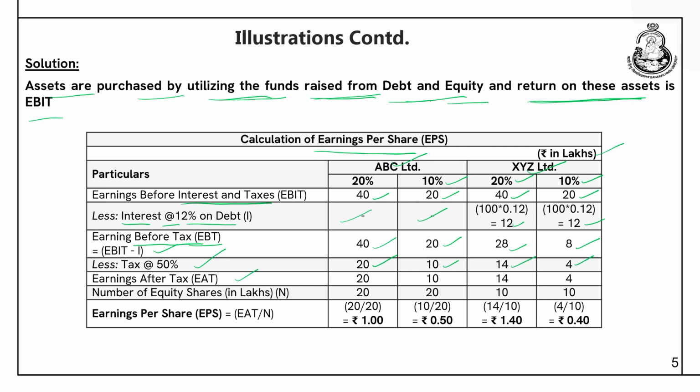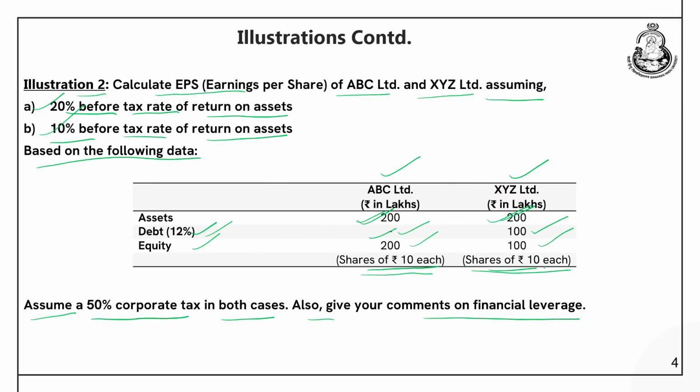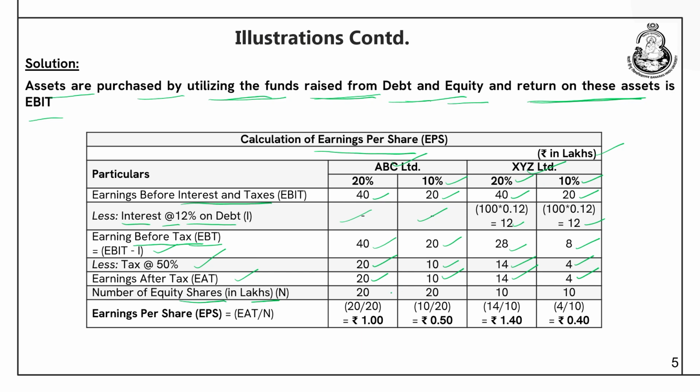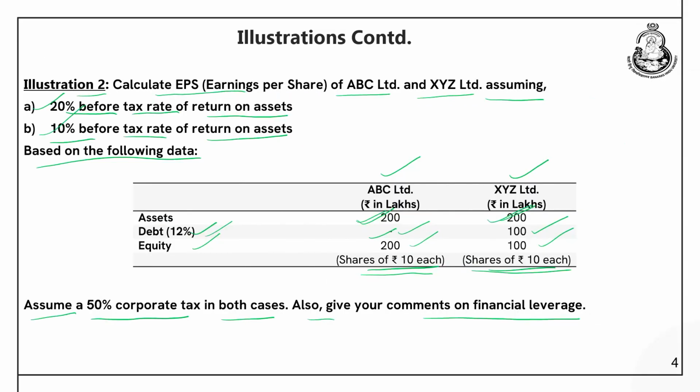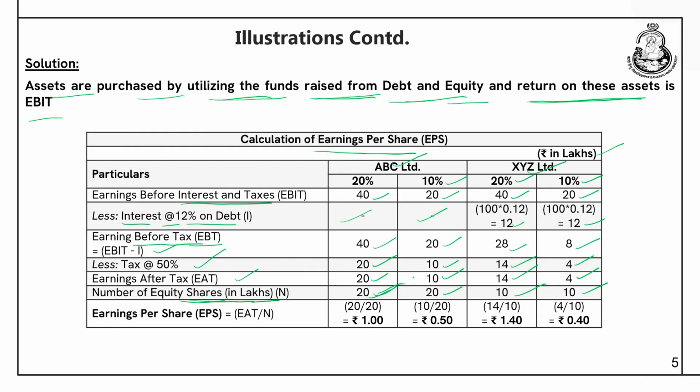So, earnings after tax for ABC Limited when 20% is there, it is 20 lakhs, here it is 10 lakhs for 10%, for XYZ at 20% it is 14 lakhs, for 10% it is 4 lakhs. Number of equity shares in lakhs. So, if you look, shares of rupees 10 each, right. So, you can find the number of equity shares is 20 lakhs for ABC and 10 lakhs for XYZ Limited. If you divide equity capital, that is 200 lakhs by 10, you get 20 lakhs, right.